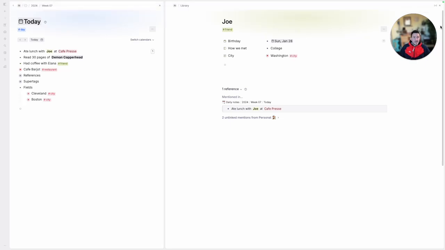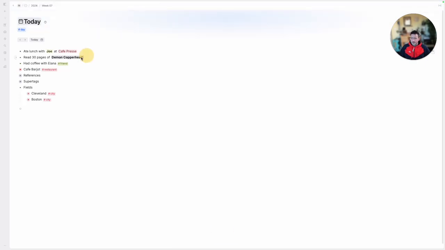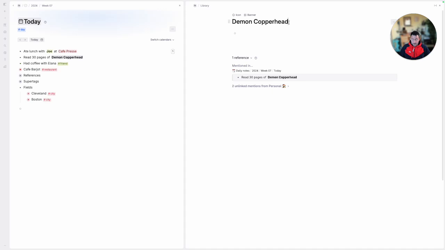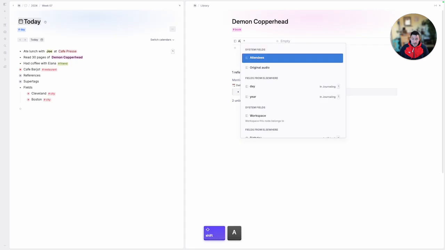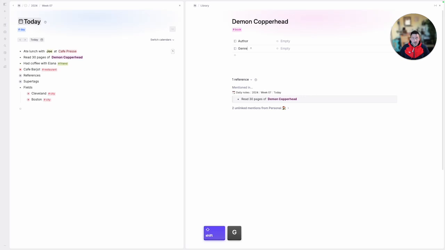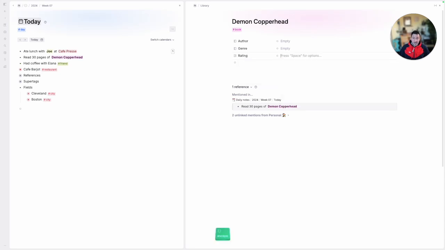And then finally, Demon Copperhead is a book. So for books, and by the way I'm opening these in a separate tab, I'm just hovering over it, clicking command while I'm clicking. So this thing is a book. And books should probably have authors. Books could have genres. Books could have a lot of other things we're not going to add right now. Actually, books can have ratings, right? And the restaurants had ratings, and so this book can also have a rating.